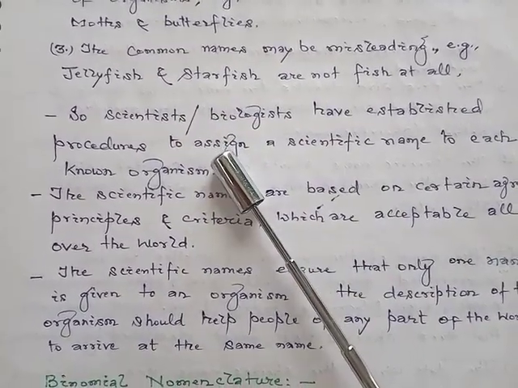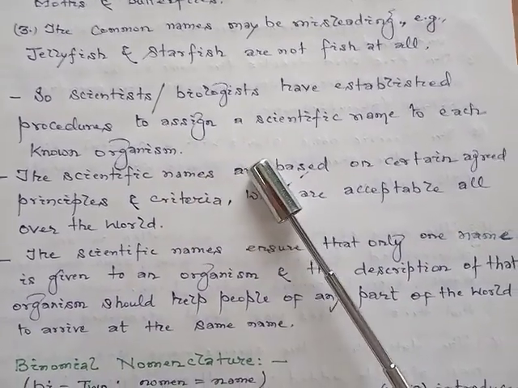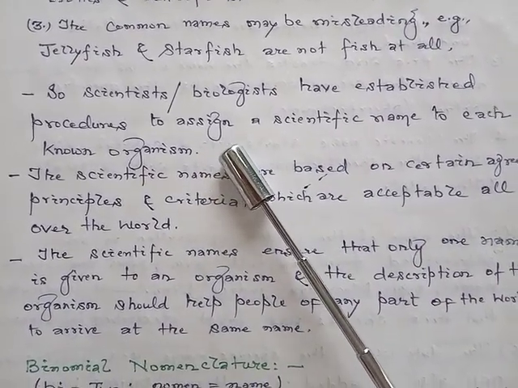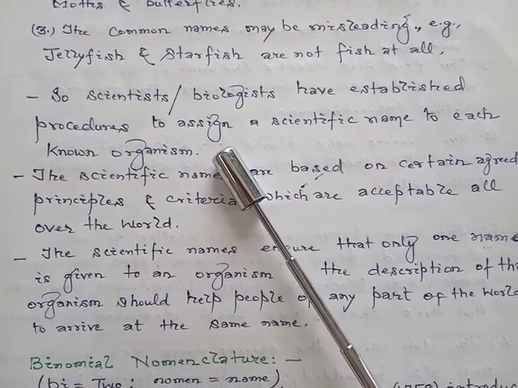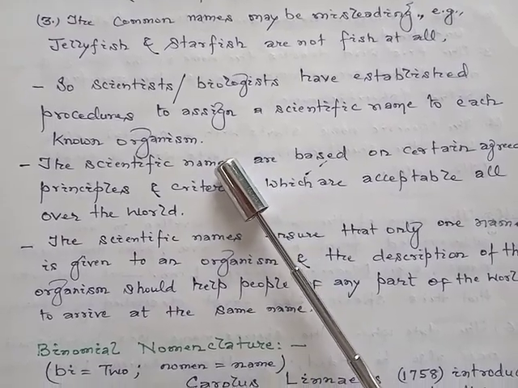So biologists have established procedures to assign a scientific name to each known organism.